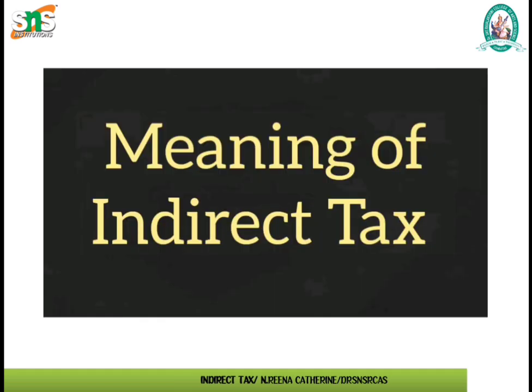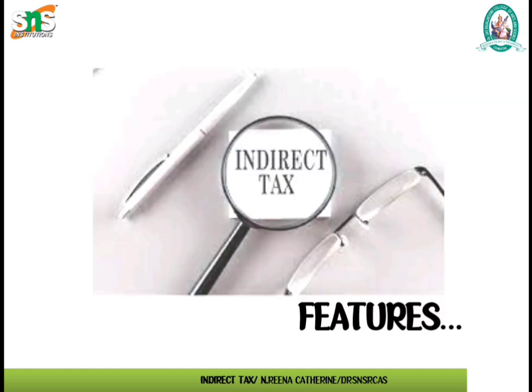Meaning of indirect tax: in indirect taxes, the person on whom the burden falls and the person who pays the tax are different. The sellers are required to pay these taxes to the government, for example, manufacturers and retailers. But since they sell goods to consumers, they pass the burden of paying the tax to you. Thus, when you purchase goods or services, you have to pay the amount inclusive of tax to the seller. The seller then pays the tax to the government. Next, let us see the features of indirect tax.